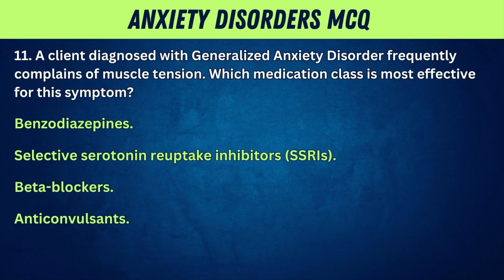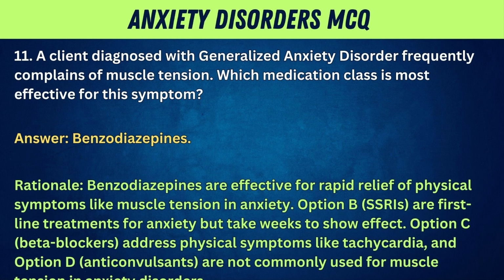11. A client diagnosed with generalized anxiety disorder frequently complains of muscle tension. Which medication class is most effective for this symptom? Benzodiazepines. Selective serotonin reuptake inhibitors, SSRIs. Beta blockers. Anticonvulsants. Answer: benzodiazepines. Rationale: benzodiazepines are effective for rapid relief of physical symptoms like muscle tension and anxiety.